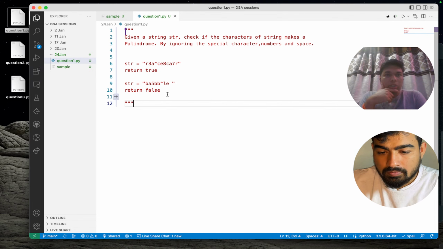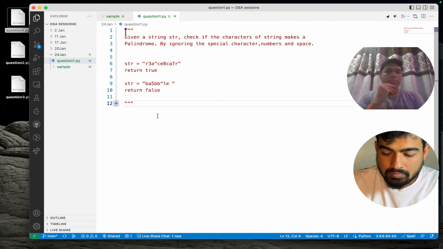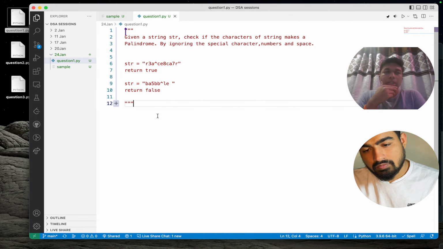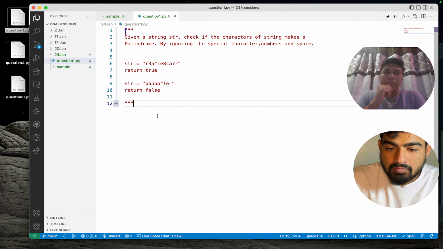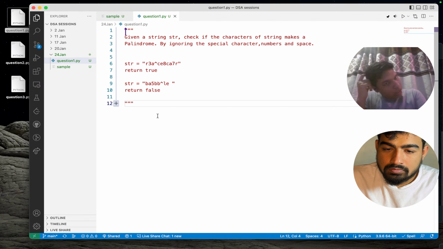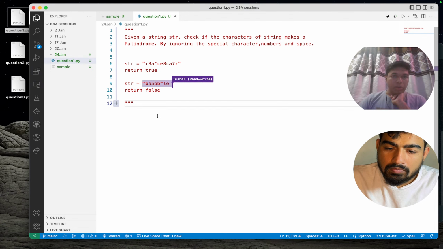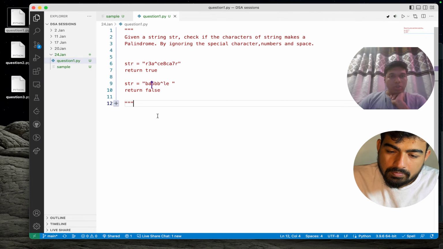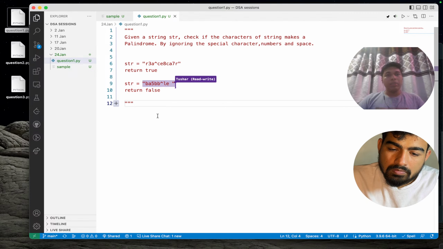Usually, a palindrome is a string that, when reversed, is the same as the original. Even after the reverse, it is written in the same order as the original. Yes. So in this question, we can take a small example to see why it is false maybe. I will just copy this.